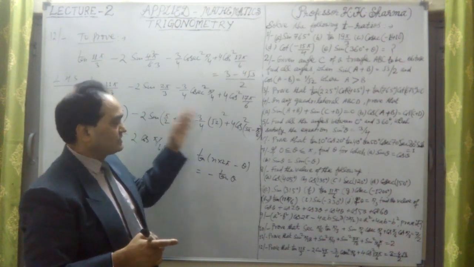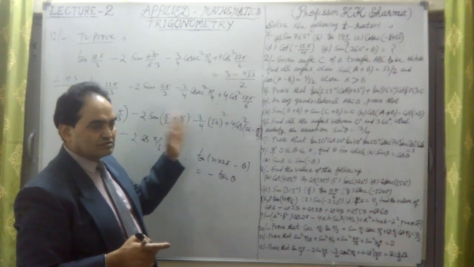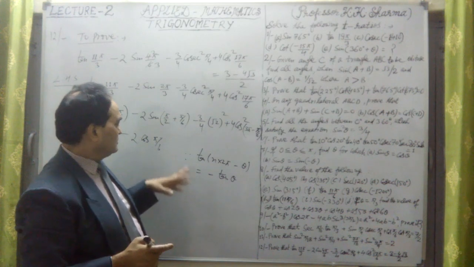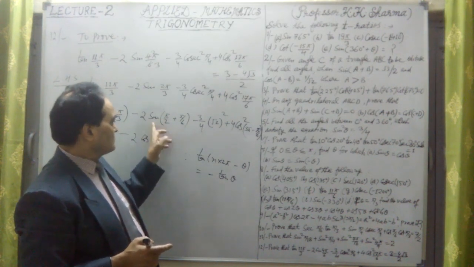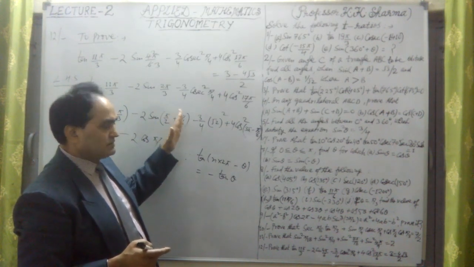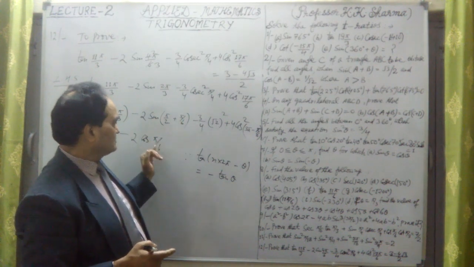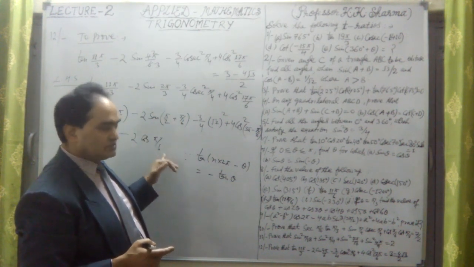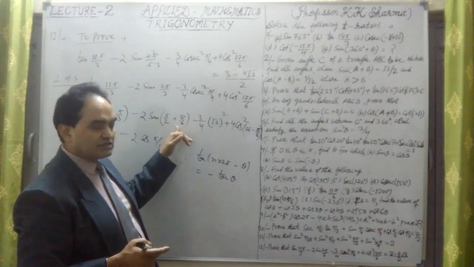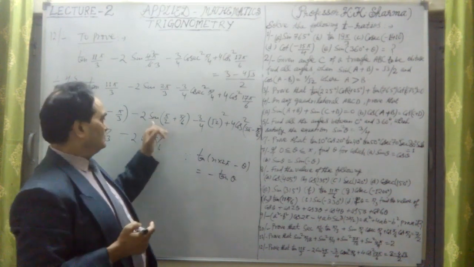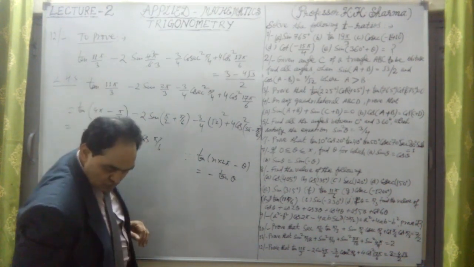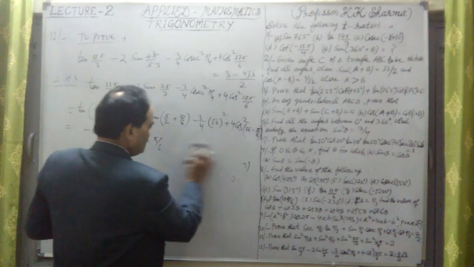Cos 90 plus theta is sin theta. Sec cosec, cosec sec, tan cot, cot tan. Okay, so this is sin of pi by 2 plus pi by 6, which is cos pi by 6. Why? Because this is in the second quadrant, and sine is positive in the second quadrant. Okay, this is what we have taken.